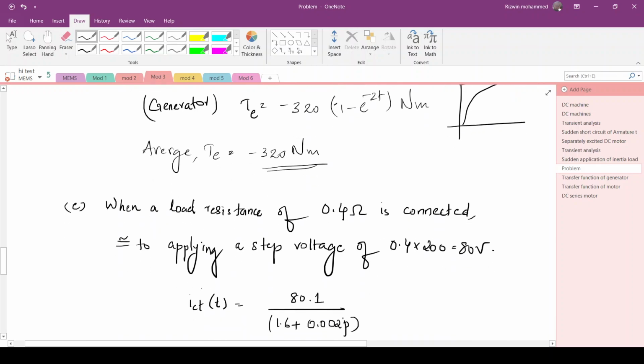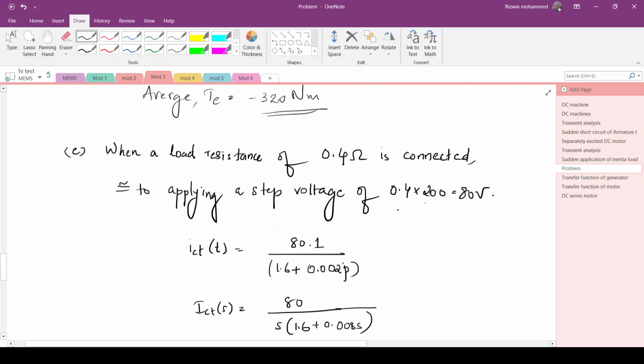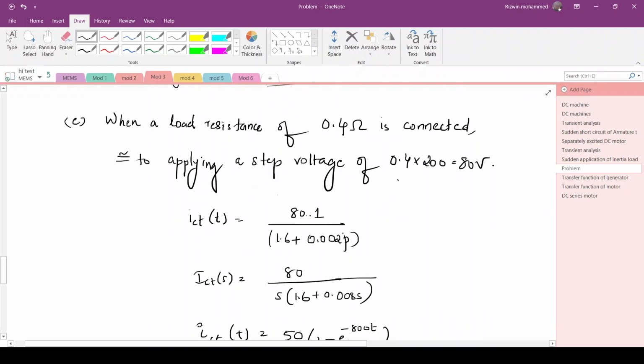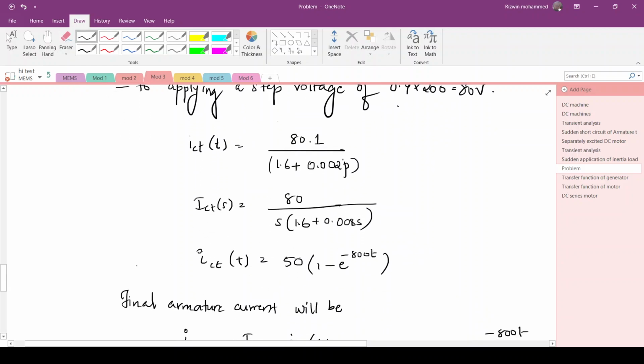The change will be due to the additional resistance that is inserted. So how we will analyze is that we will find what will be the change in current due to the inserted resistance. So the current is 200 when we attain the steady state, and the resistance value is 0.4. So 0.4 into 200 we will get 80 volt. So that is the variation in the voltage after applying the load resistance of 0.4 ohm. So we will take it as 80 into 1 as a step voltage divided by 1.6, which will be the total resistance, plus total inductance into P. So we are taking Laplace transform and finding the inverse Laplace.